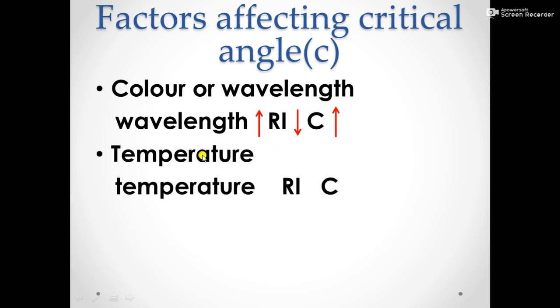And the next factor is temperature. Temperature increasing means molecules will go apart. So the medium will become rarer. Rarer medium means refractive index is less. Refractive index is decreasing means critical angle is increasing. So here also there is a direct relationship between temperature and critical angle. Temperature is increasing means critical angle is increasing. That means wavelength and temperature have direct relationship with critical angle.